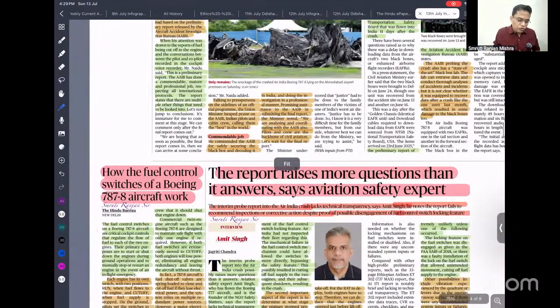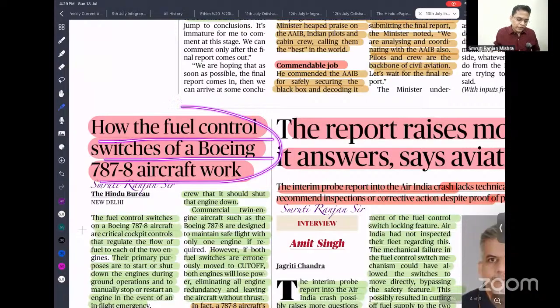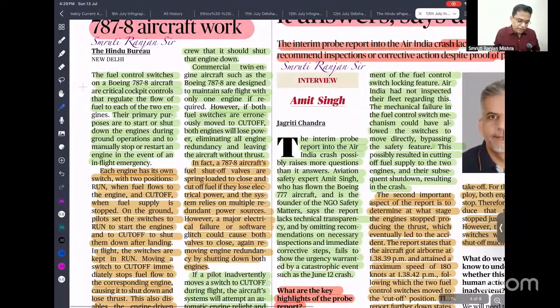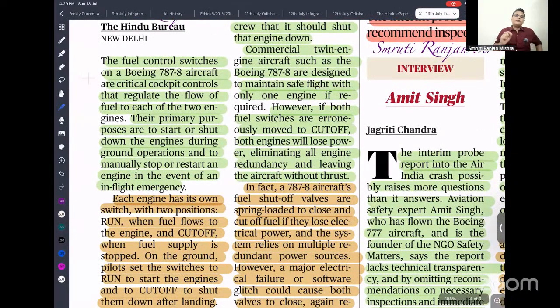So next is how the fuel control switch of a Boeing aircraft works. Here you can see what is given. The fuel switch has two positions: one is on, one is cutoff. During takeoff, we have to put it in the on condition, and it can only move to the cutoff condition in case of any fire in the engine, just to make sure that it will not be damaged. But after the flight took off and became airborne, immediately the switch moved from the run position to the cutoff position. Because of that, there is no fuel to both engines. So the aircraft starts losing its speed, and it is descending at that point of time.